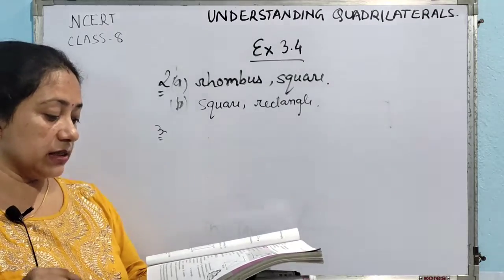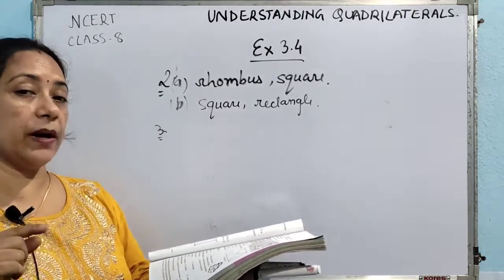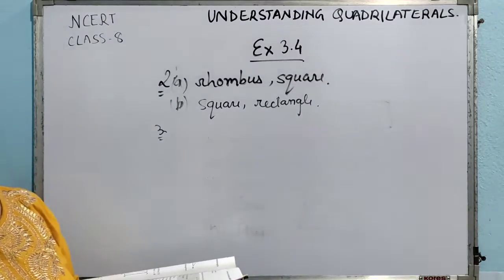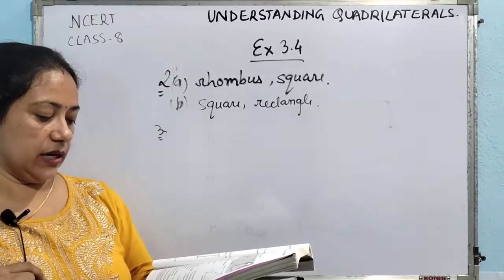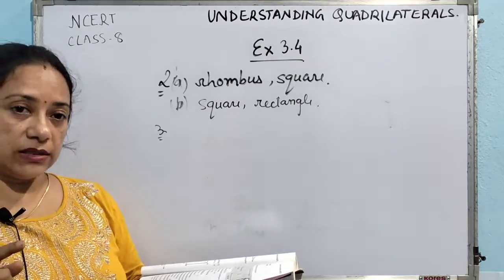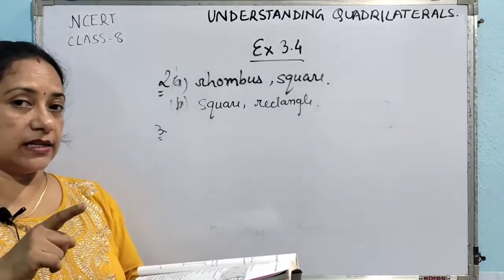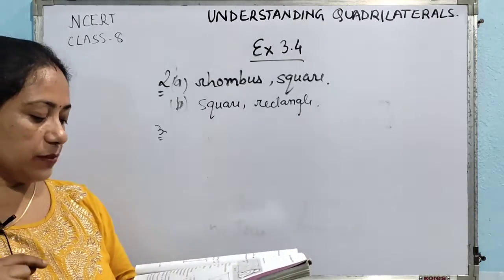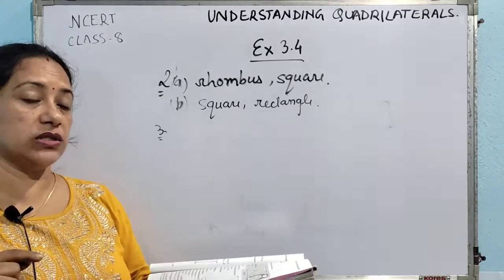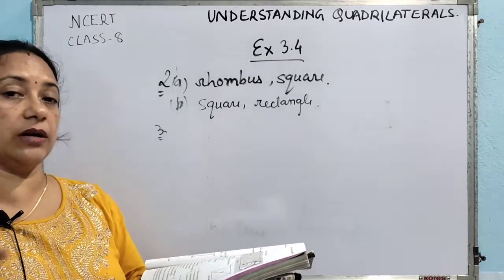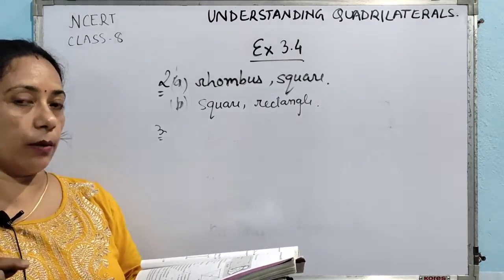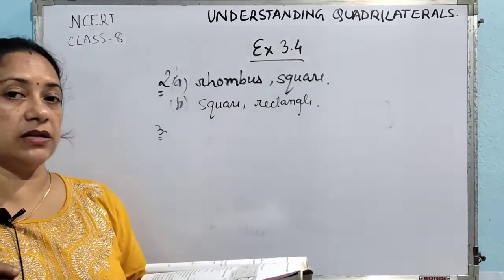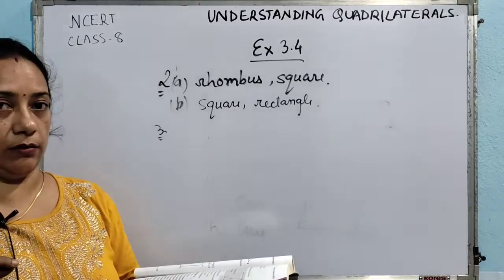Now the second one is whose diagonals are perpendicular bisectors of each other. In this case, we will be having only 2 quadrilaterals. That one will be rhombus, isn't it? Rhombus as well as square. So, only 2 types of quadrilaterals are there whose diagonals bisect each other perpendicularly, and the answer will be rhombus and square.